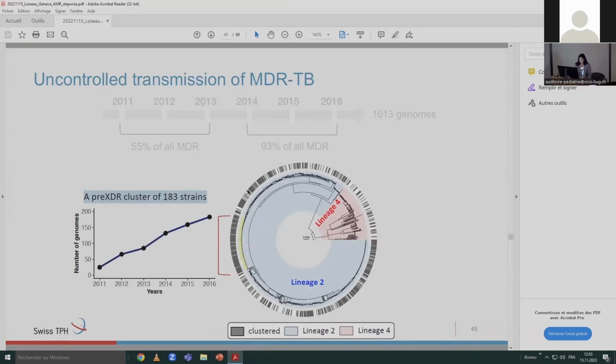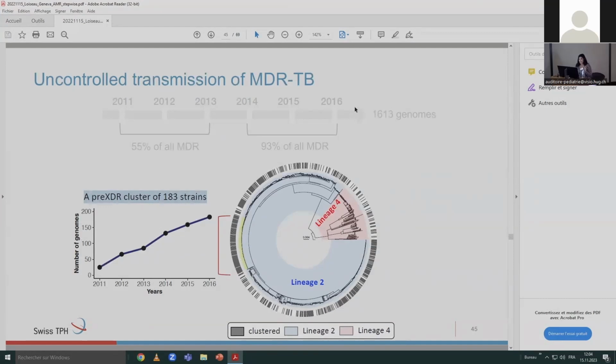We looked at the transmission clusters in the MDR-TB population, and we saw that 65% of the population was found in transmission clusters. Although most of these clusters were made of only 2 strains, there were exceptionally large clusters. I just want to highlight one, which is here in yellow. It was a pre-XDR cluster of 183 strains.